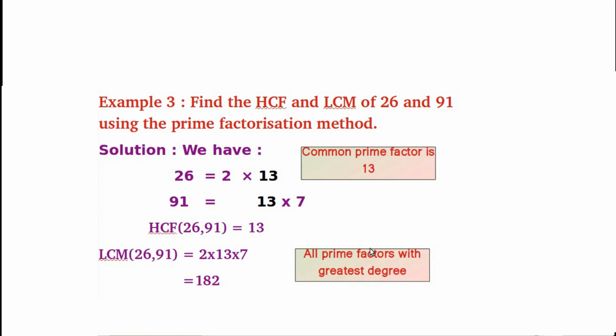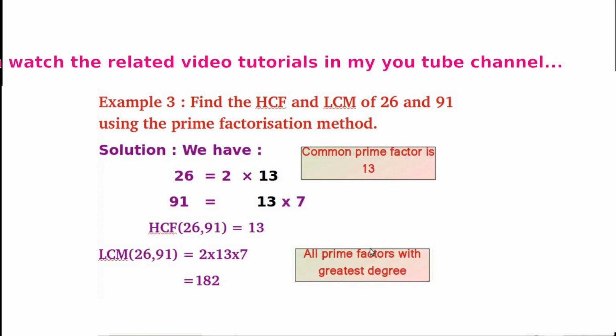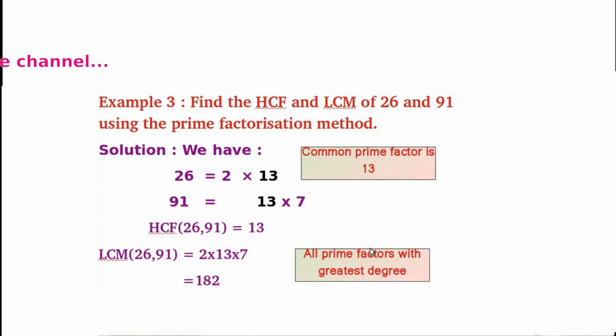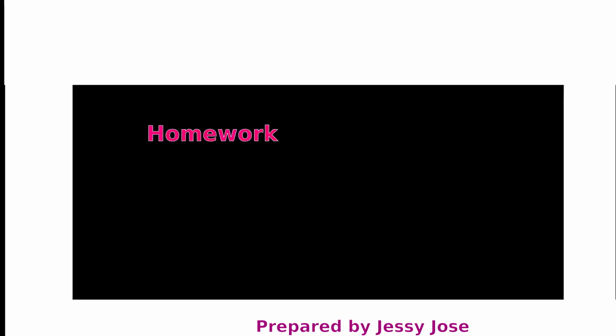There is no other common factor. So HCF of these two numbers equals 13. When we consider LCM, we need to consider all the prime numbers 2, 13 and 7. So LCM of these two numbers equals 2 times 13 times 7. Answer is 182.